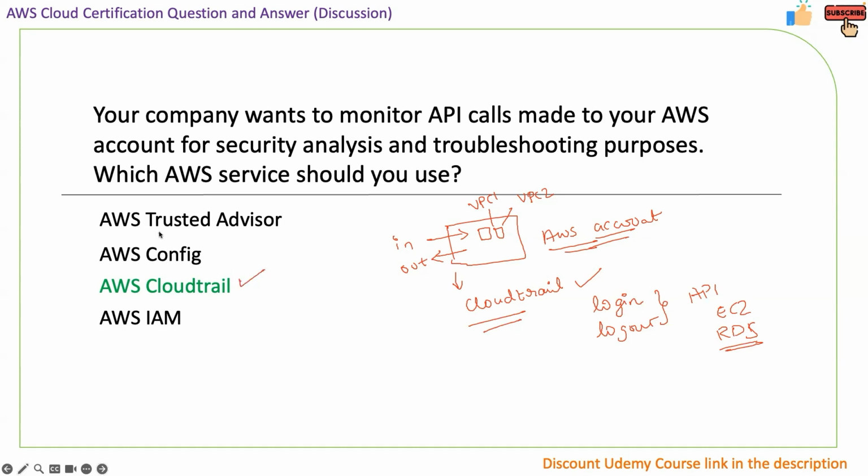Of course, you might be getting confused with the Trusted Advisor, but Trusted Advisor is just going to advise you on what changes you have to make on your AWS account. But the question here is to monitor the API calls made to your AWS account for security analysis, and the right answer is AWS CloudTrail.